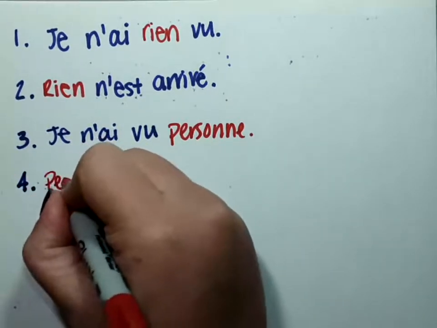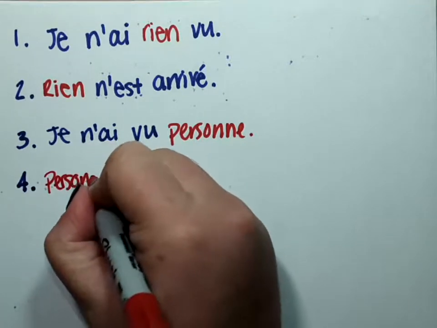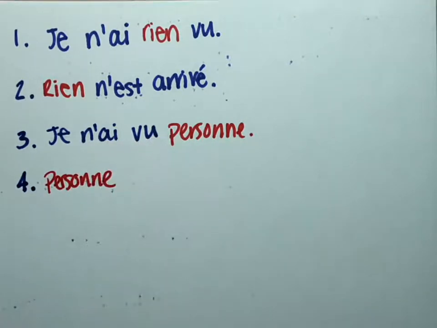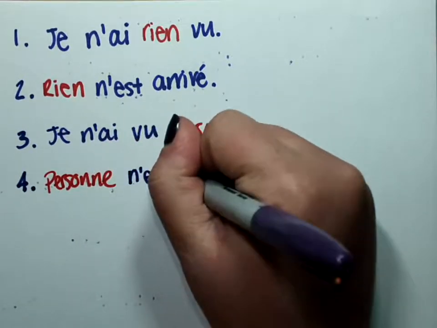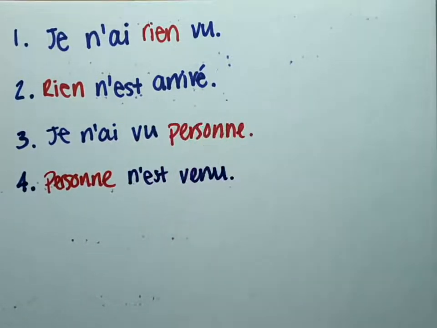So personne, it's going to start off our sentence. So personne n'est venu. Nobody had come. All right, so there's a couple examples of seeing ne rien and ne personne as subjects in the passé composé.